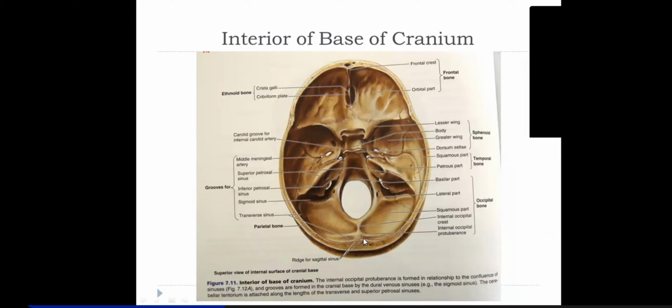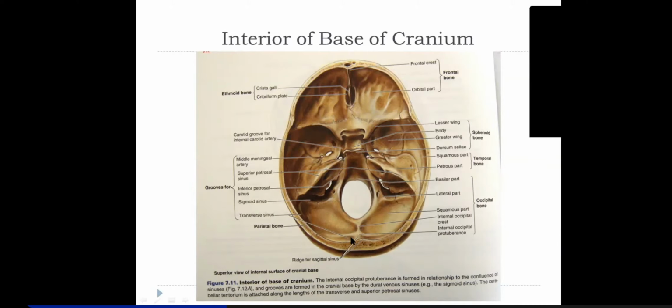This is the internal occipital protuberance, which is actually the confluence of sinuses. So 1, 2, 3, 4, 5 sinuses meet here. I'll tell you what the sinuses are. So this point is the confluence of sinuses.